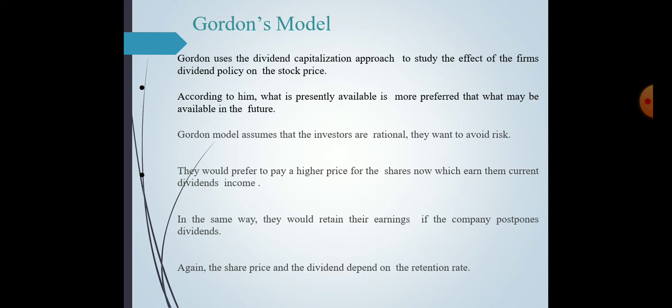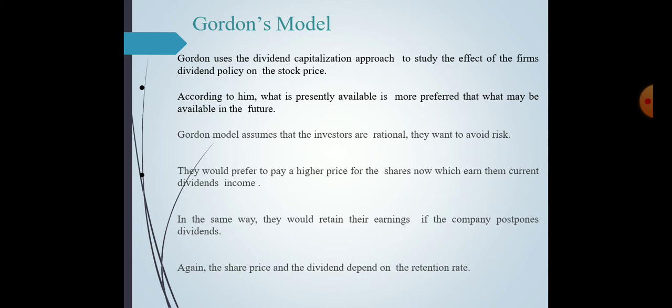Gordon's model: Gordon uses the dividend capitalization approach to study the effect of the firm's dividend policy on the stock price. According to him, what is presently available is more preferred than what may be available in future. So basically, if we are talking about the time preference of money and the time value of money, investors prefer today's price as compared to the future price.